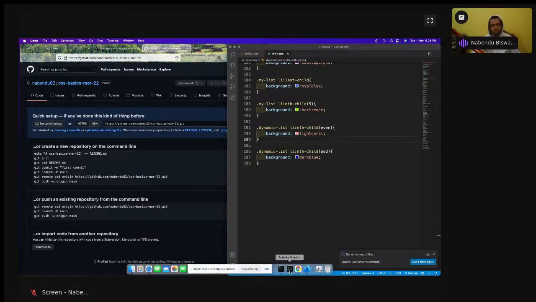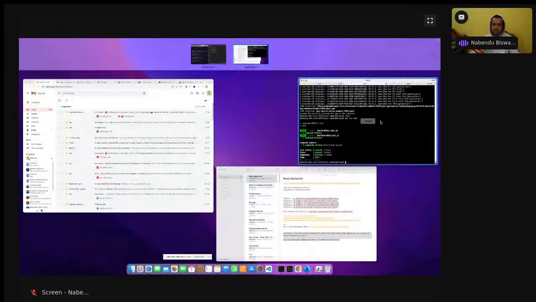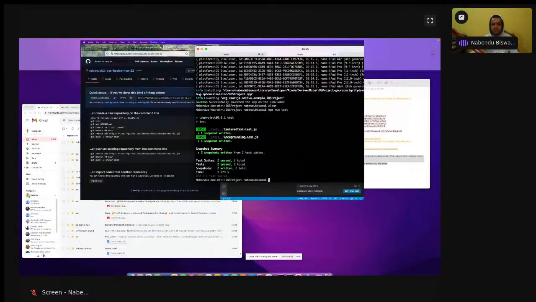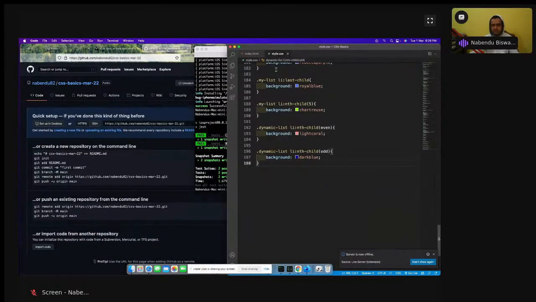Okay, this terminal is getting open here, and I have to navigate to where I have this project. That thing you have to learn, how to navigate.